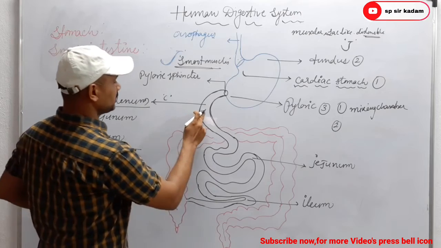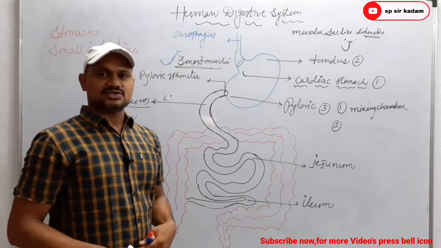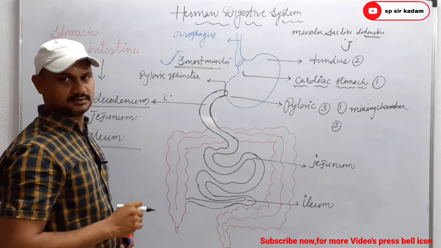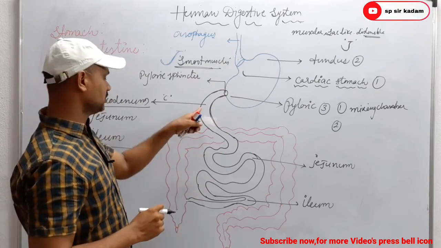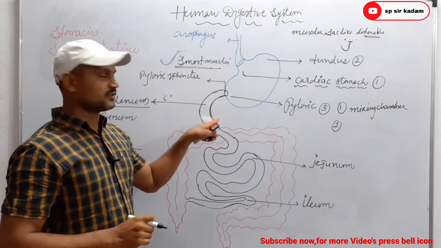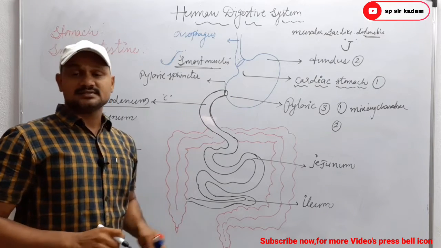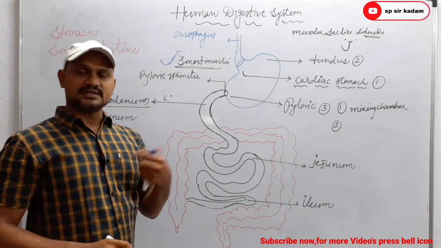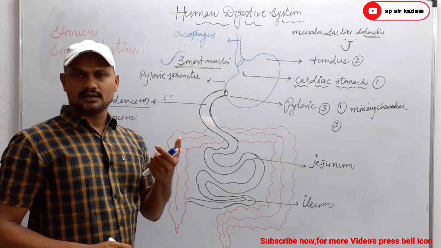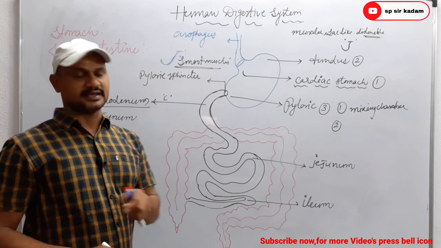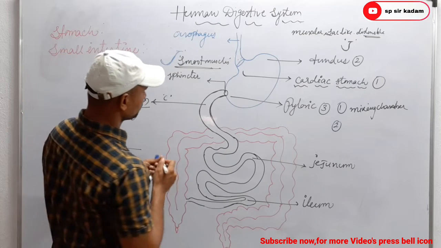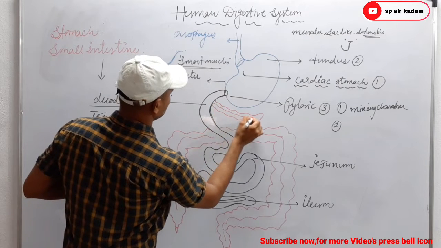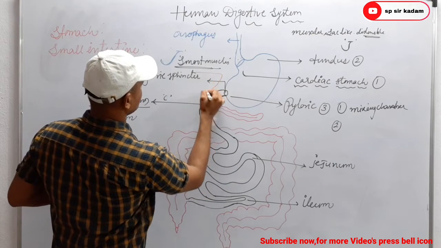During the mechanism of digestion, this duodenum receives the chyme from the stomach. Function of the duodenum: it receives the chyme from the stomach region, as well as the digestive secretions or digestive enzymes from the liver as well as the pancreas. We know the pancreas is here, and here the liver.